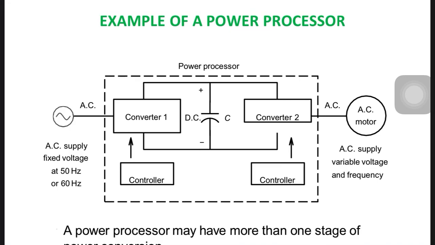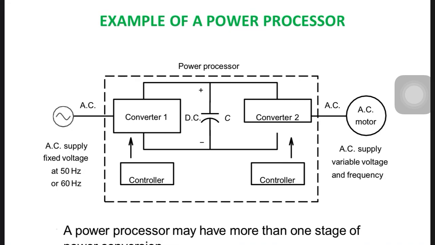That DC will be given to converter 2, meaning converter 2's input is DC. That is called an inverter, because our load is AC. So DC to AC. In converter 1, that is an AC to DC converter with controllable output. Converter 2 is an inverter, which also has controllable output, DC to AC. So we are giving AC, we are getting AC, but controllable AC.